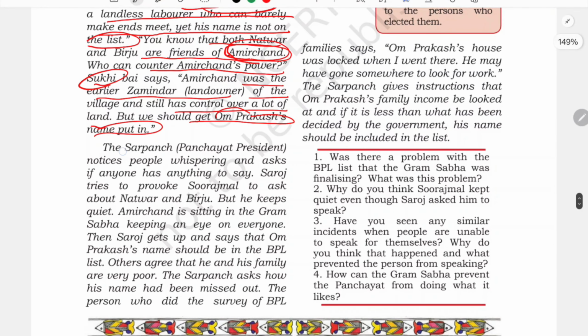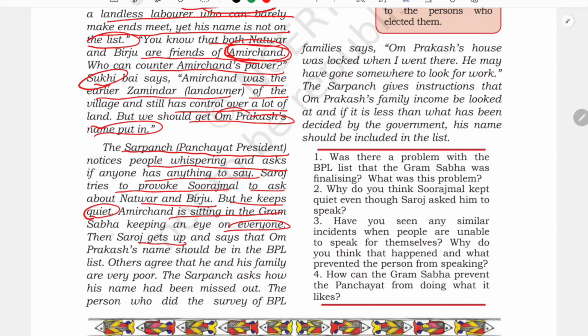So the Sarpanch, that is the Panchayat president, noticed people whispering and asked if anyone has anything to say. So Saroj tried to provoke Surajmal to ask about Natwar and Birju, but he keeps quiet. He was a little afraid, okay, like why both of their names are there despite they are not poor. So Amir Chand is sitting in the Gram Sabha, keeping an eye on everyone, and people were a little afraid of him because he was very rich and powerful as well. So it happens, isn't it, in villages there are some people who are very rich and influential and no one wants to go against them. That same thing happens here.